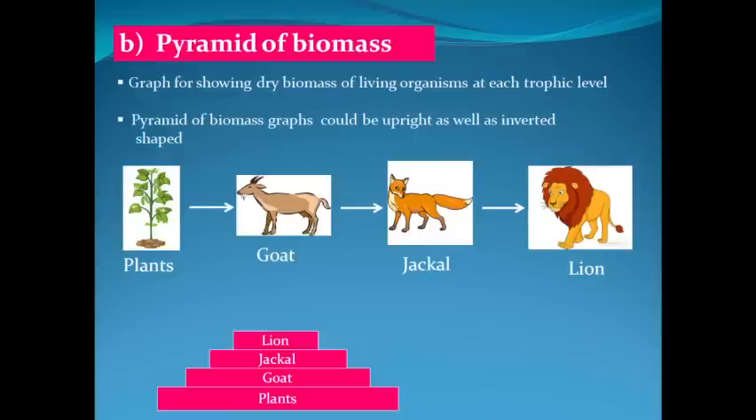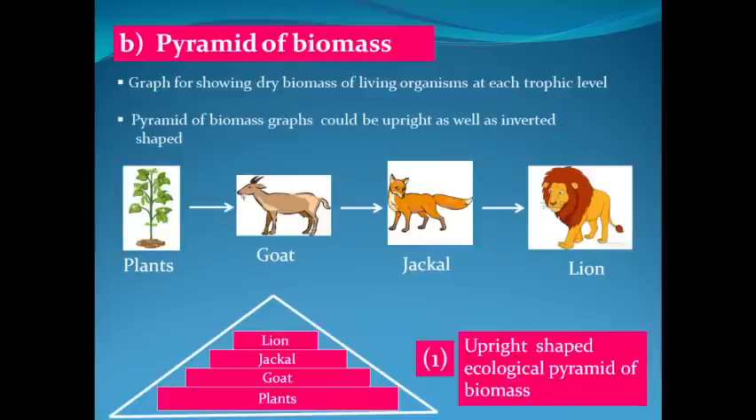So in this case, if we draw the ecological pyramid of biomass, it will be upright in shape, means the least biomass will be available at highest trophic level, and maximum biomass can be seen at lowest trophic level, that is producer level. This is a perfect example of upright shaped ecological pyramid of biomass.